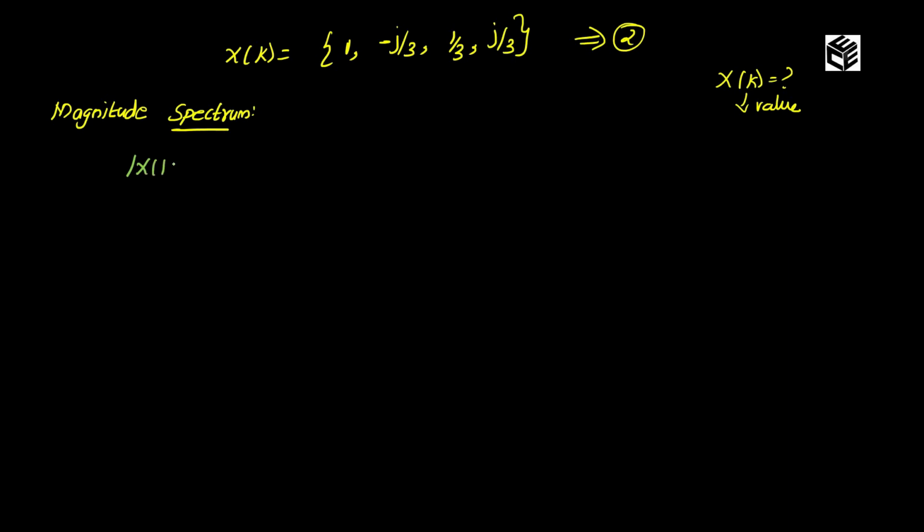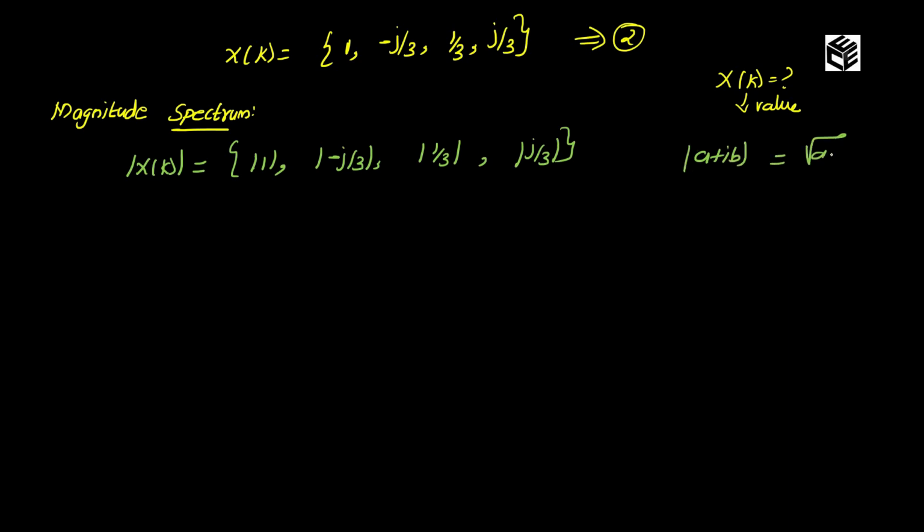Modulus of x of k is equal to modulus of all the values, that is modulus of 1, modulus of minus j by 3, modulus of 1 by 3 and modulus of j by 3. Okay, so we know a plus ib means modulus of a plus ib is root of a square plus b square. So the final value of modulus of x of k will be 1 comma 1 by 3 comma 1 by 3 comma 1 by 3.